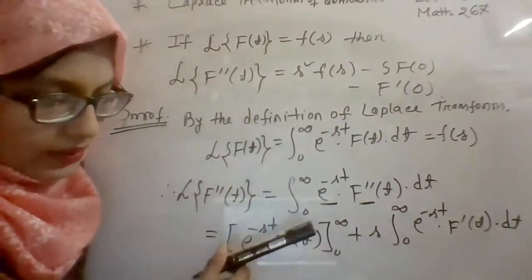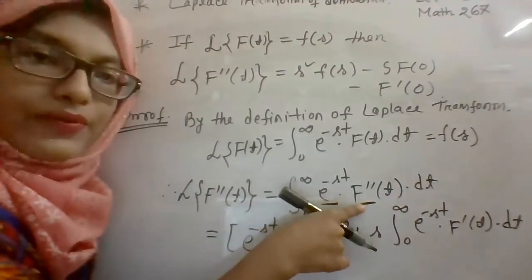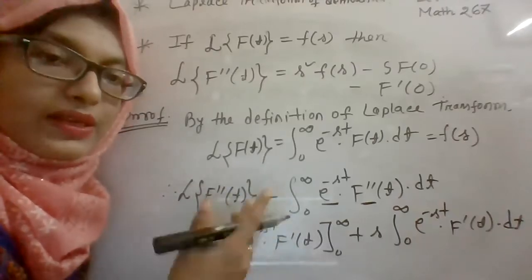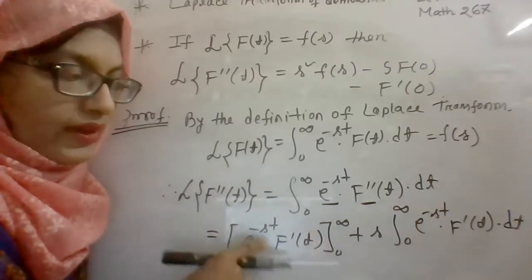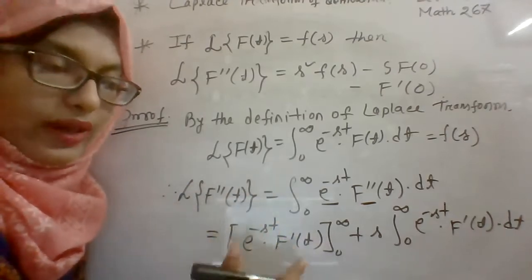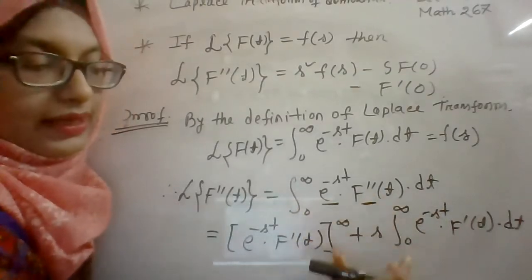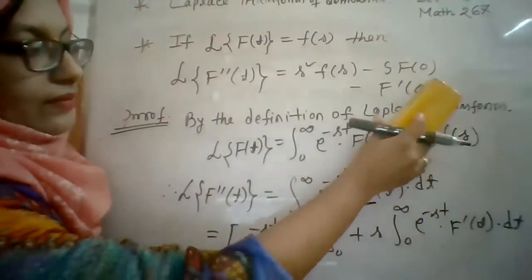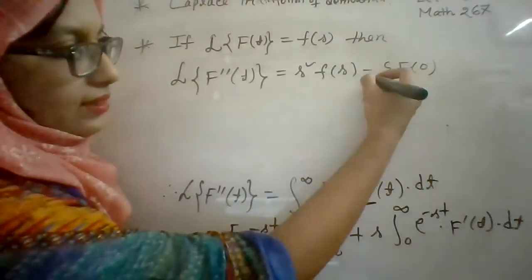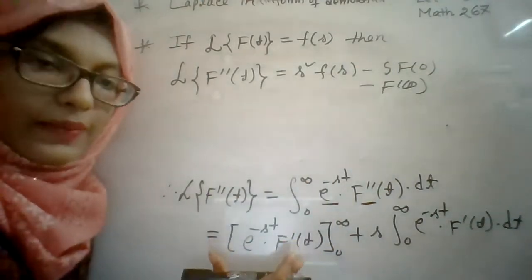Now you have to use the upper and lower limits. I think all of you know that if you integrate this term for the first time, it will be f prime t, and if you integrate f prime t for the second time, it will be f of t. We have learned such types of integration in our Fourier analysis part, so I think it is quite easy for all the students to understand this integration, because we have already learned many types of integration like this.